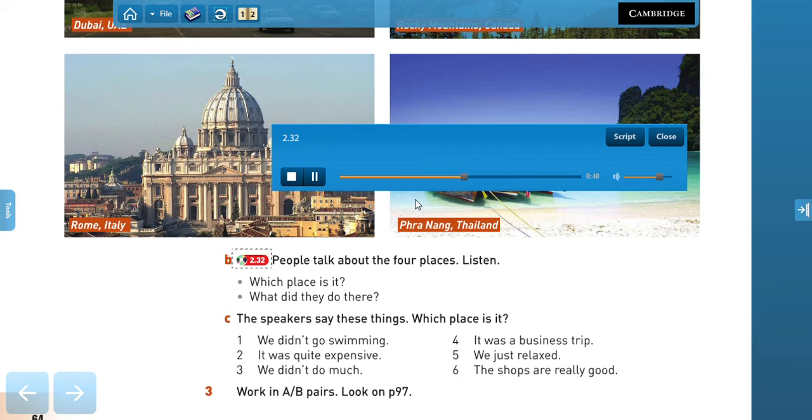3, We went sightseeing. We went to museums, churches, art galleries. In the evening, we usually went to a restaurant. We had lots of good food, but it was quite expensive. 4, We went camping by a big lake, but we didn't go swimming because it was too cold. We saw beautiful mountains and we went walking. It was a wonderful holiday.